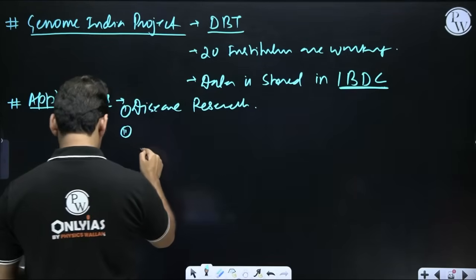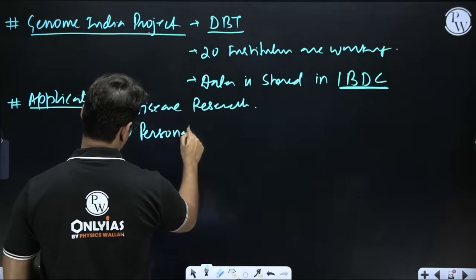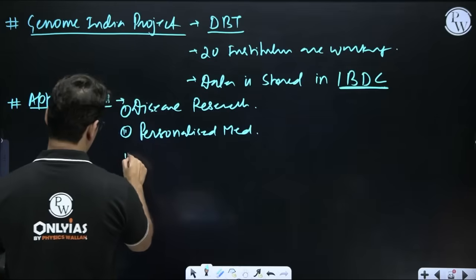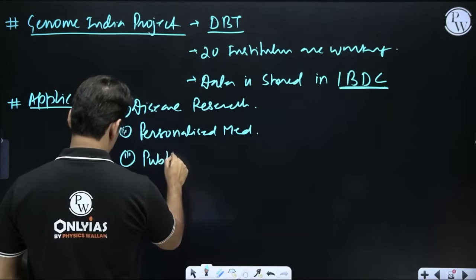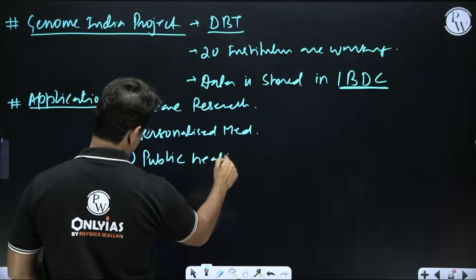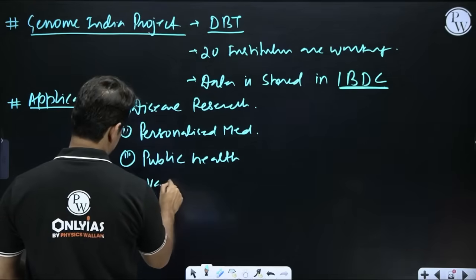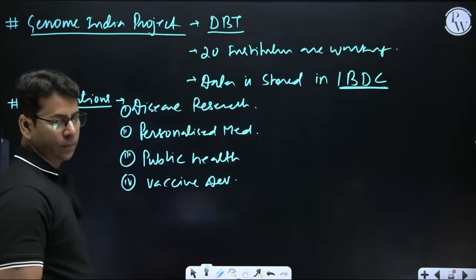Second thing we can write is personalized medicine. We'll talk about that too. Third, we can talk about public health. We can address issues related to that, and vaccine development, right?